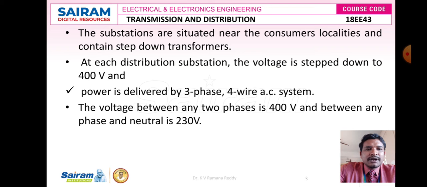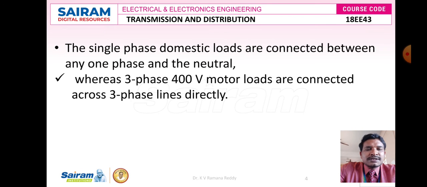The voltage between any two phases is 400 volts, and between phase and neutral is 230 volts. The single phase supply is given to the domestic loads, which are connected between one phase and neutral, whereas 3-phase loads like factories and industries, such as 400 volt motor loads, are connected across the 3-phase lines directly.